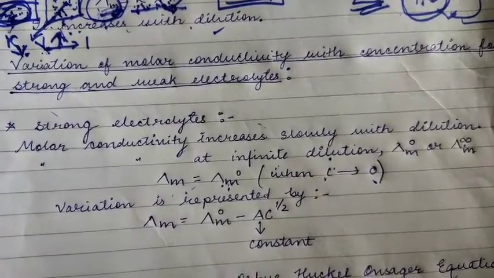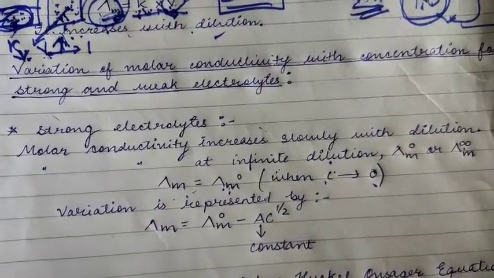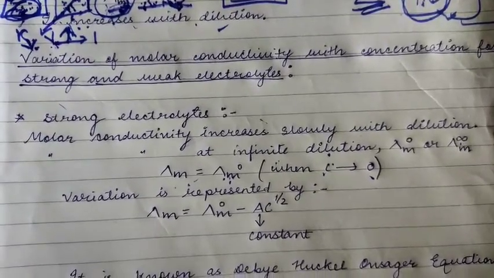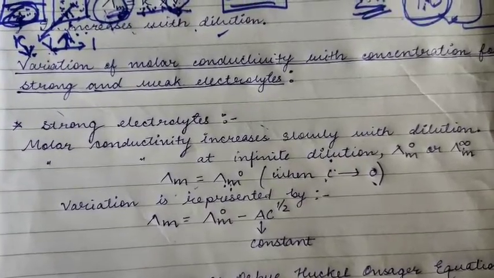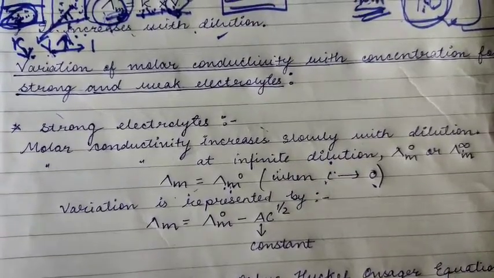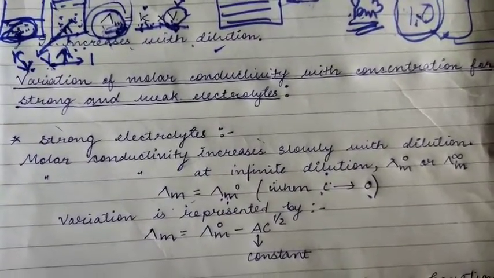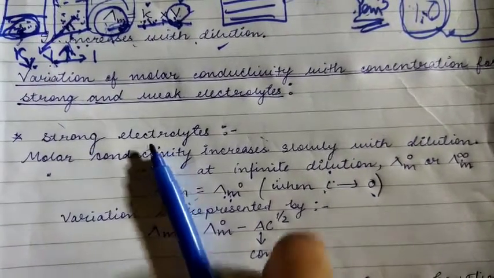Regarding these strong and weak electrolytes, we will study how the molar conductivity varies with their concentration, one by one. First we will study the strong electrolytes, and weak electrolytes we will study in the next class because it is related to another topic known as Kohlrausch's equation. So we have to study it together. Now we will study the strong electrolytes.